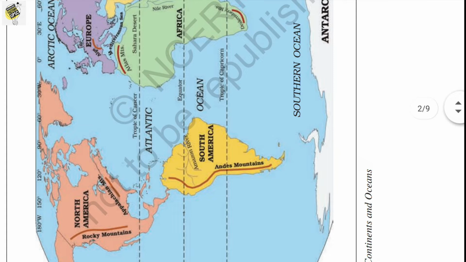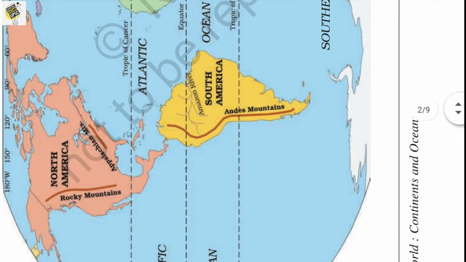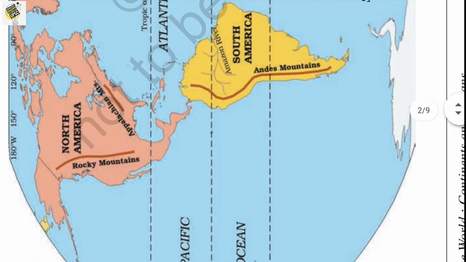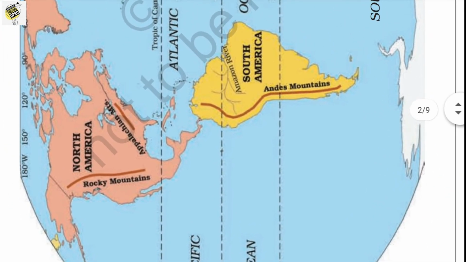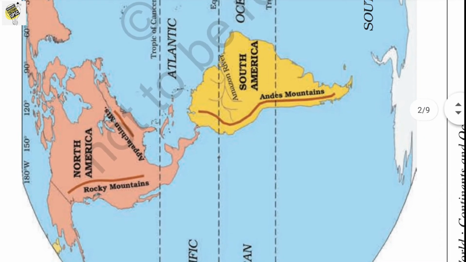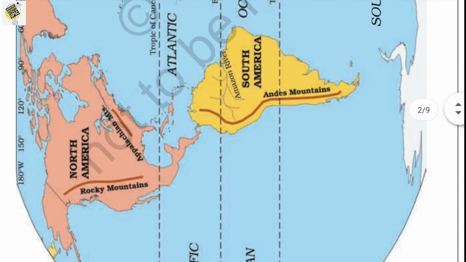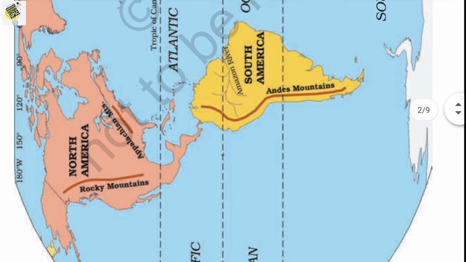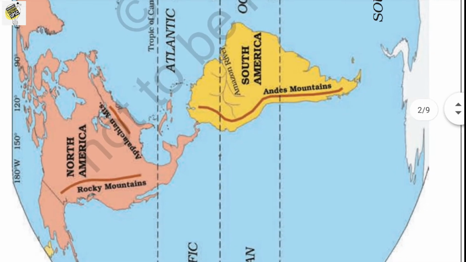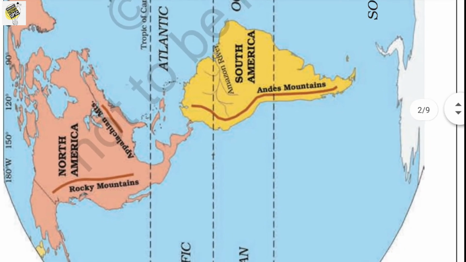So let's move to the next continent, that is North America. North America is the third largest continent after Asia and Africa. And we can find that there is a very narrow strip of land called the Isthmus of Panama.